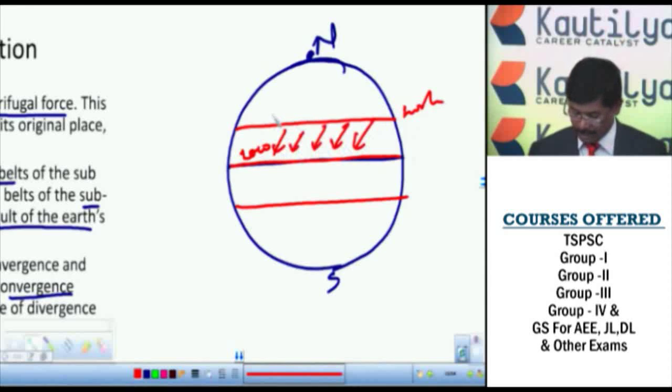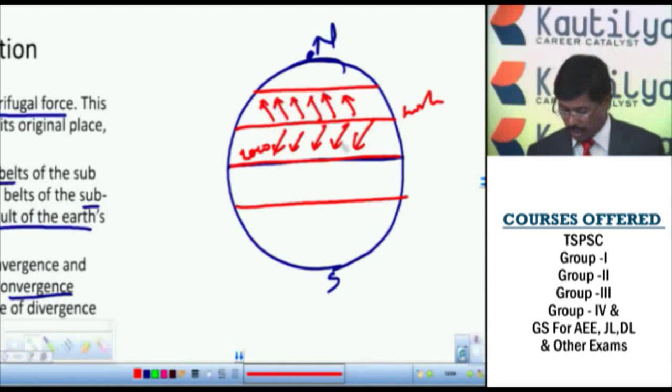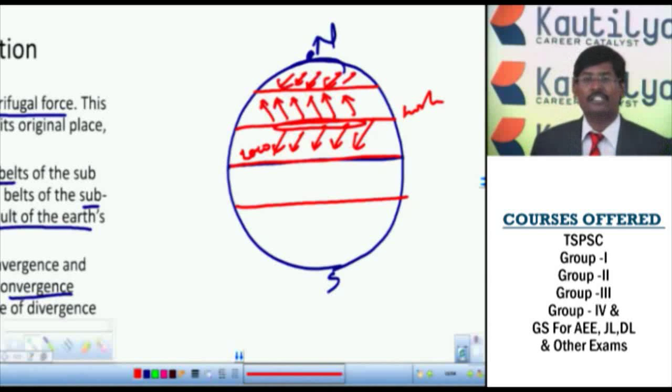The same thing happens with the high pressure area, it will move toward the low pressure areas. Moving from high pressure to low pressure, this region automatically becomes divergent, and in this region we have the convergent one. See, convergent and divergent regions.